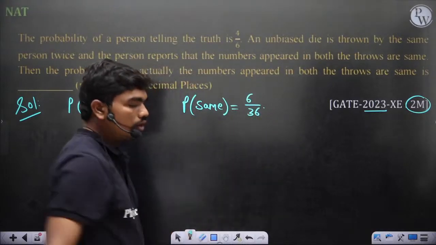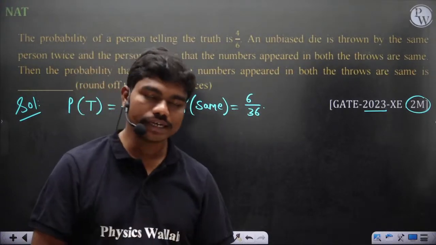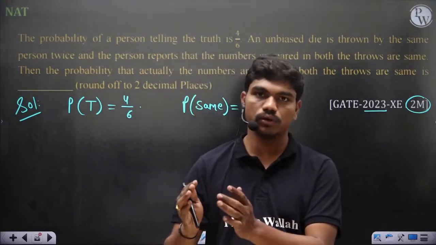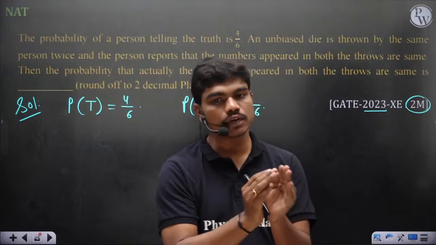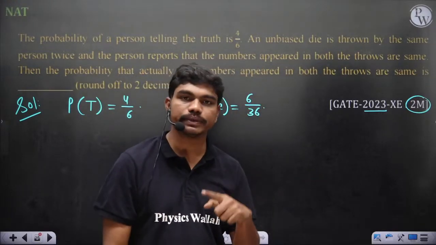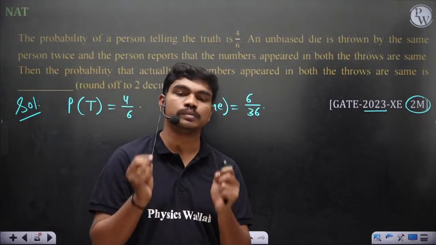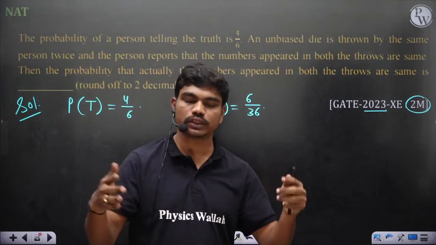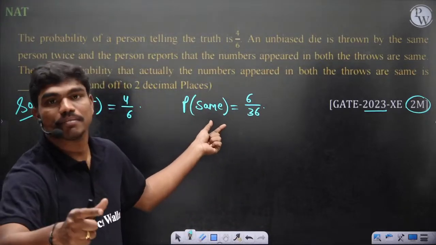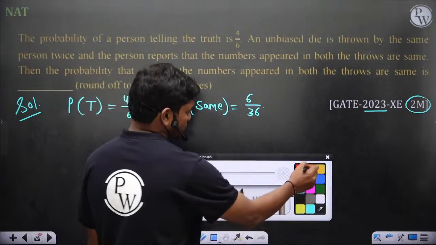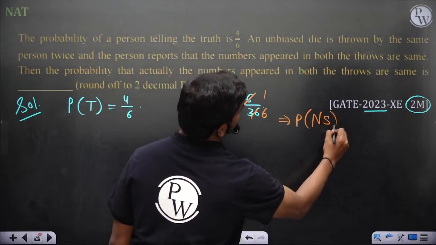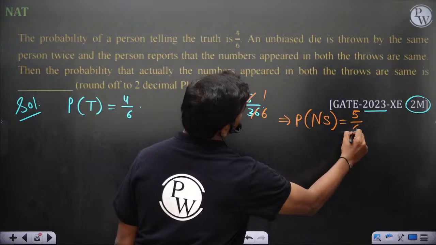Because if you roll a die twice, the total number of elements in the sample space is 36, because the first die can show any of the 6 outcomes, and the second also any of the 6 outcomes. So 6 times 6 is 36, but out of these 36 elements, both dice can show 1, or both can show 2, or both 3, similarly till 6. So there are 6 elements which favor the same number on both dice, which is 1/6. So this implies probability of not same is equal to 5/6, correct?